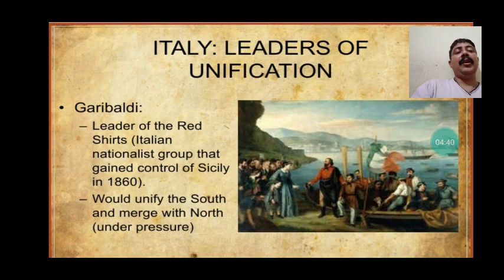Apart from that, the most important leader was Garibaldi. Garibaldi was the volunteer leader. He was a leader of the Red Shirts, an Italian nationalist group. And finally, in 1860, he gained control over the Kingdom of Two Sicilies. He was the person who helped a lot in the unification of the south to the north.